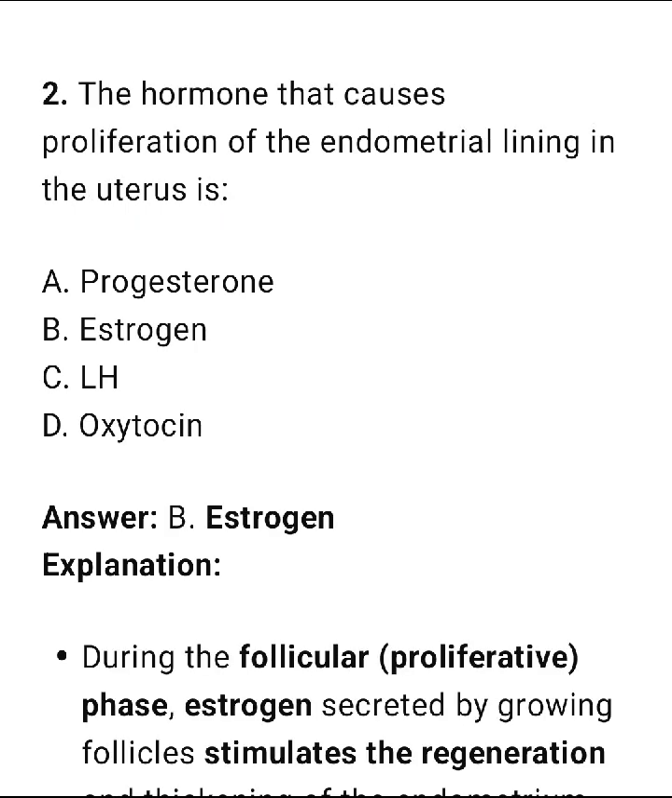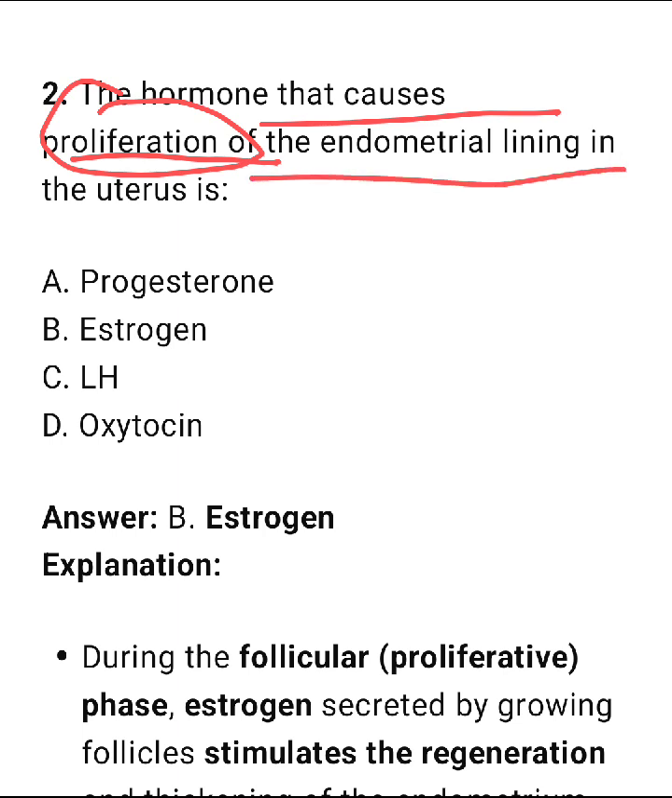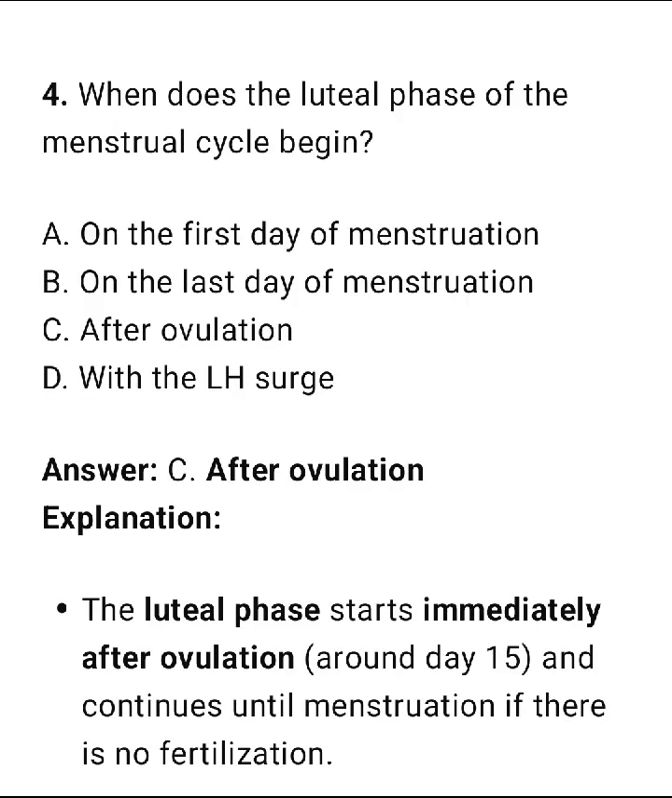Next, the hormone that causes proliferation. Proliferation means very rapid growth of cells, here of the endometrial lining in the uterus. The hormone that causes proliferation of the endometrial lining in the uterus is estrogen. Option number B is the correct one. During the follicular phase or proliferative phase, estrogen is secreted by the growing follicle, which stimulates the regeneration and thickening of the endometrial lining.